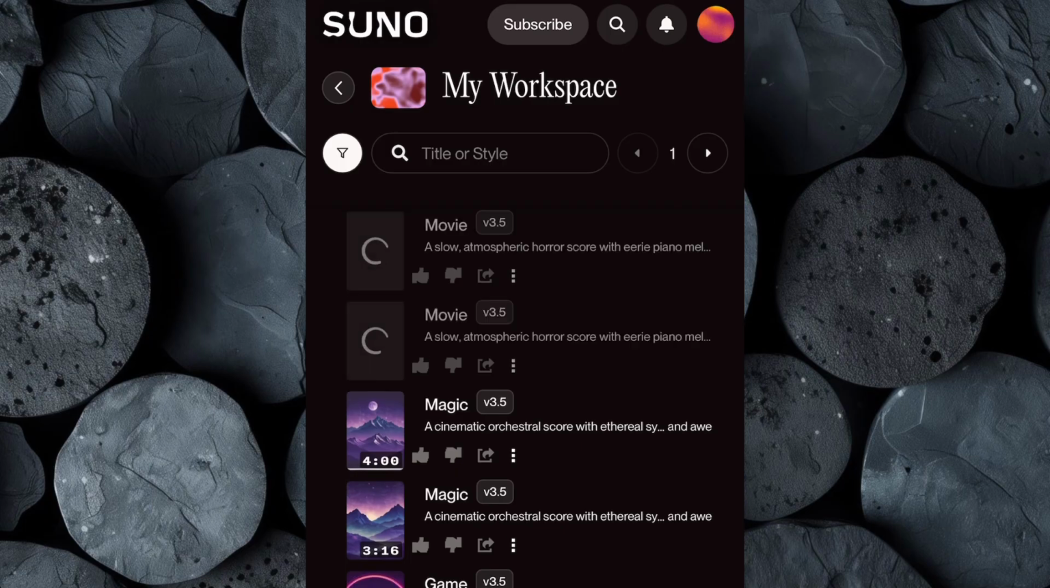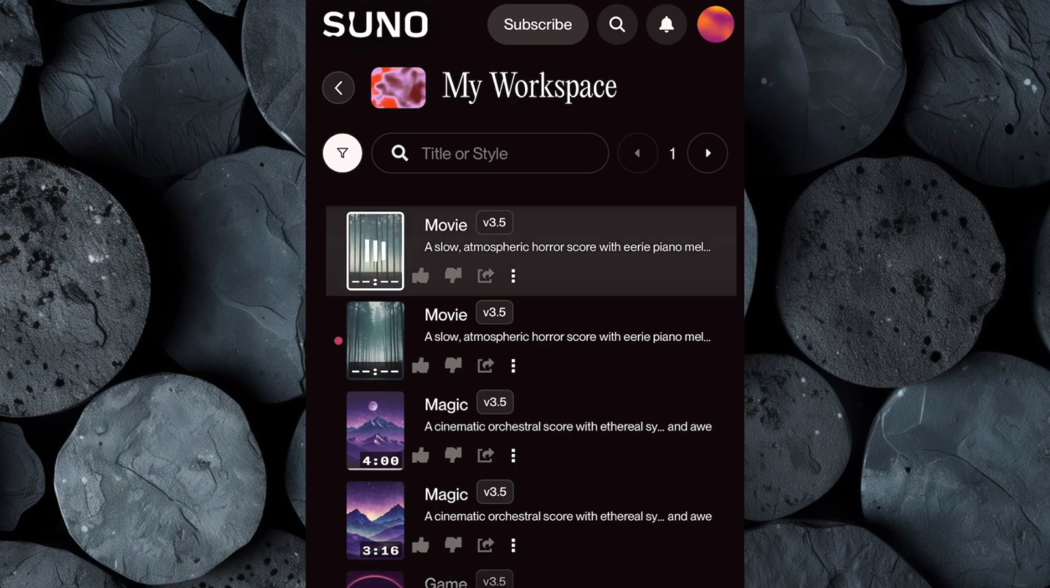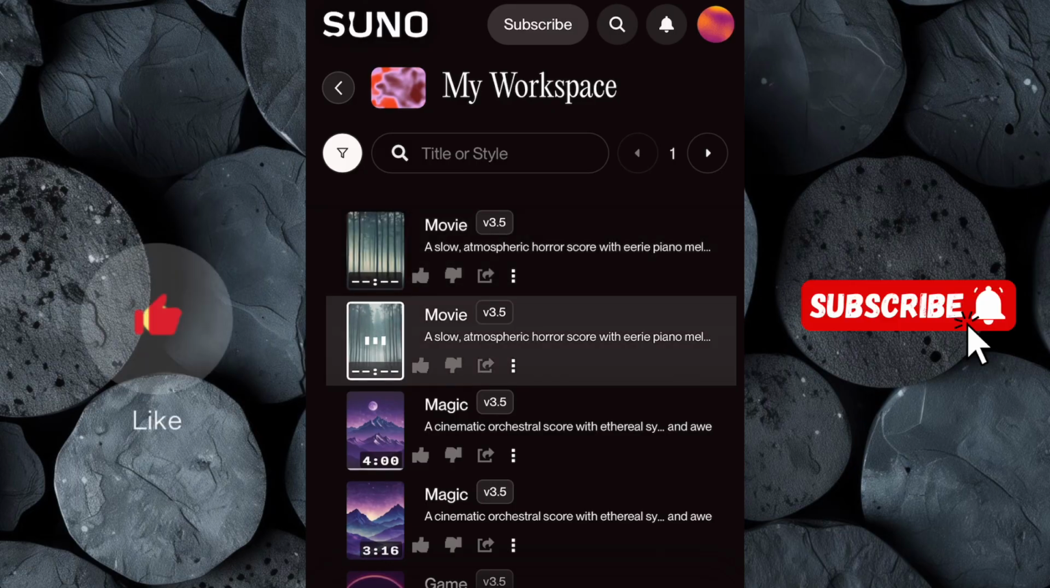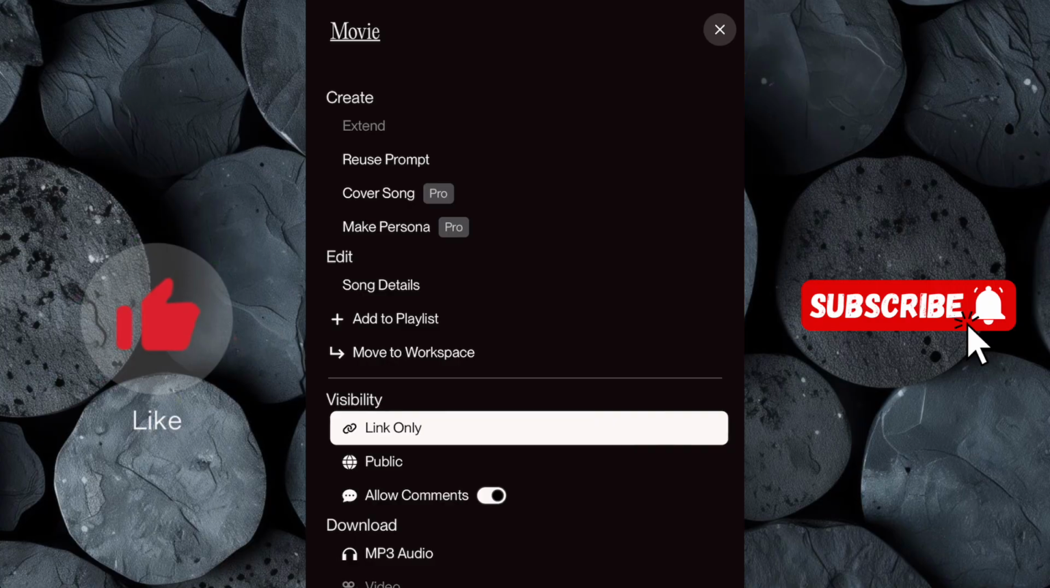Suno will then start generating a unique AI-composed soundtrack based on the style you provided. After a short wait, Suno will present you with 2 different music tracks tailored to your chosen style. Now take a moment to listen to both tracks. Once you've decided on the one you prefer, download the track to your device.